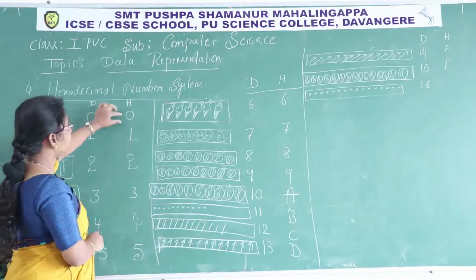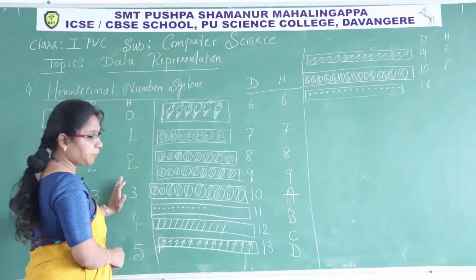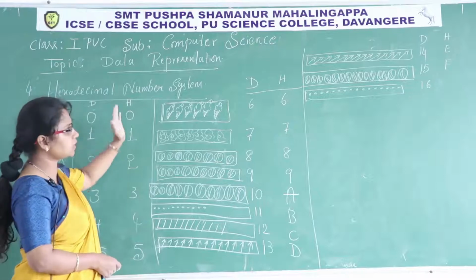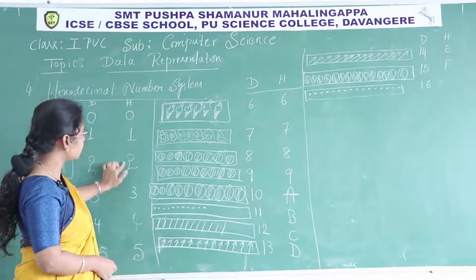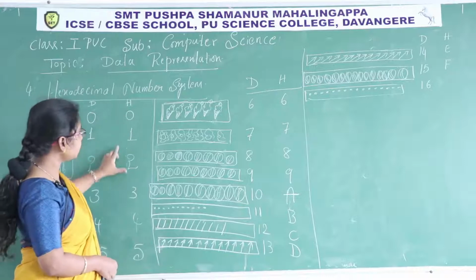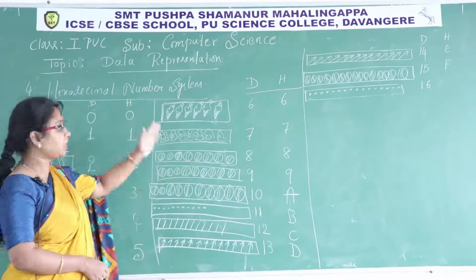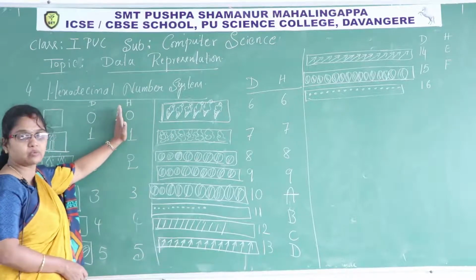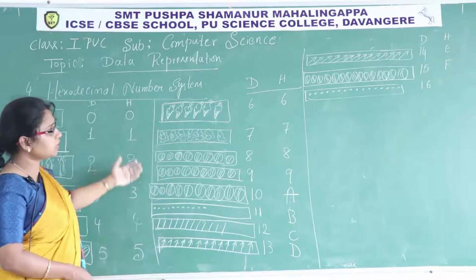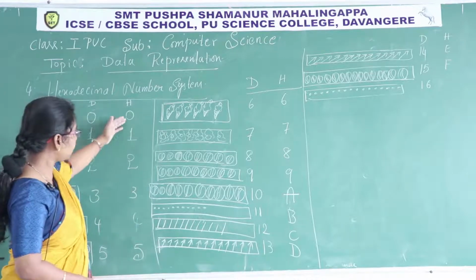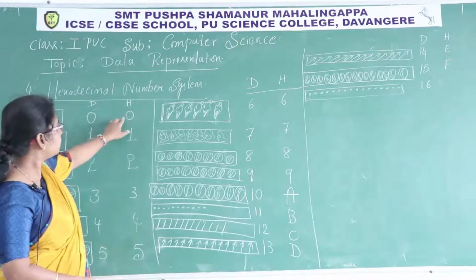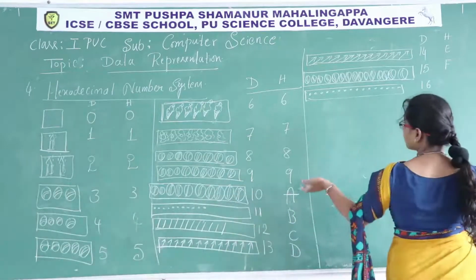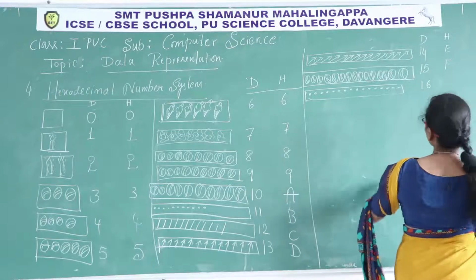Again we have to follow the same pattern and precede with the value 1. One set is over, and behind it we have 0. Next we have to use the same set, but I have to precede it with the value 1 here. If that set is also over, next I have to repeat the same pattern with the value 2. I hope you are understanding what we did in the octal number system. The same technique we have to use here.